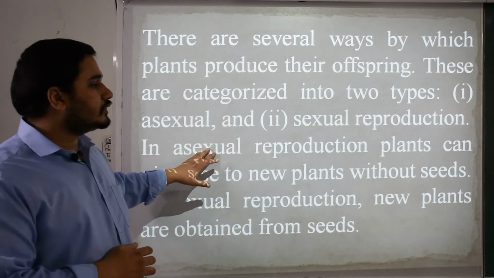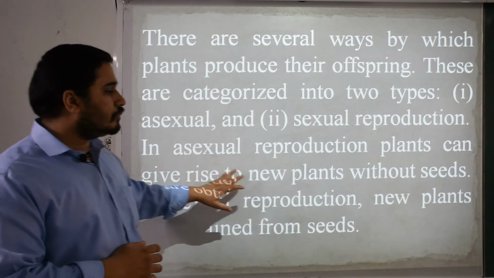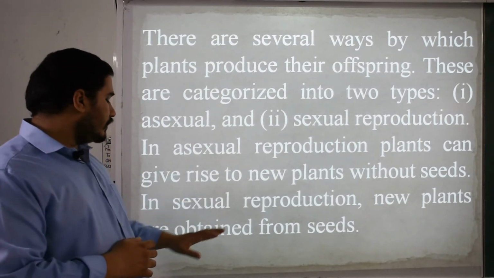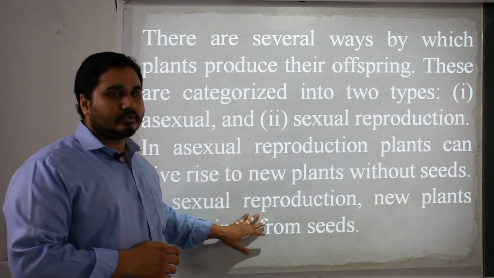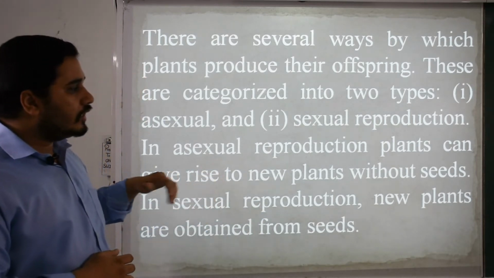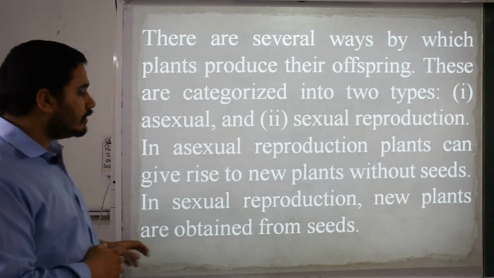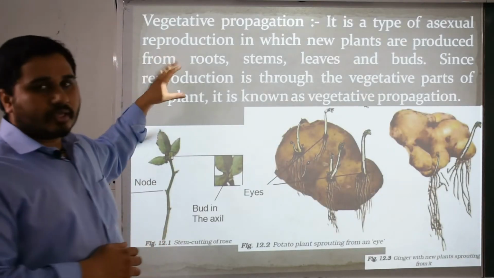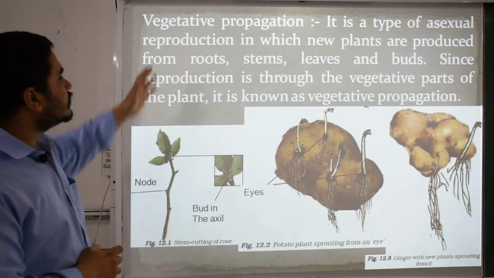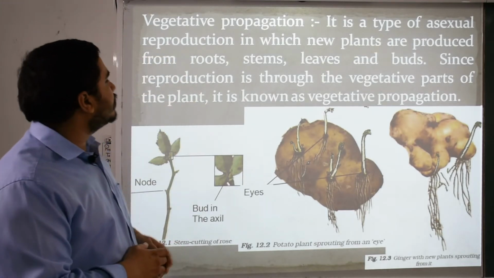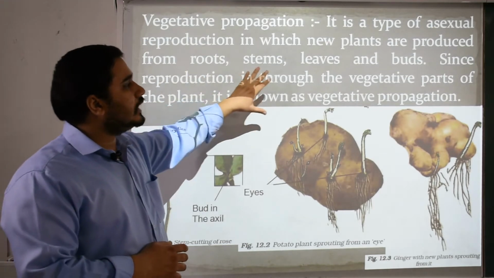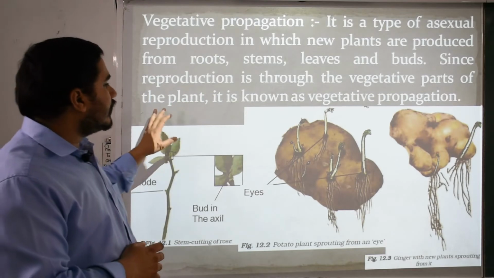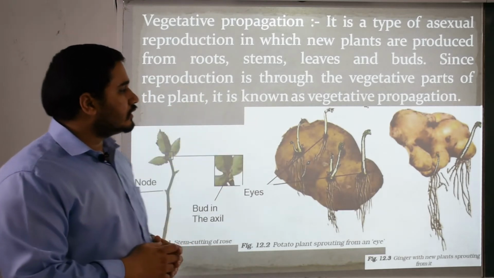In asexual reproduction, plants can give rise to new plants without seeds, whereas in sexual reproduction new plants are obtained from the seeds. So the difference between the two is that one is without seed and the second requires the seed. Now vegetative propagation is a type of asexual reproduction in which new plants are produced from roots, stems, leaves and buds. Since reproduction is through the vegetative parts of the plant, it is known as vegetative propagation.